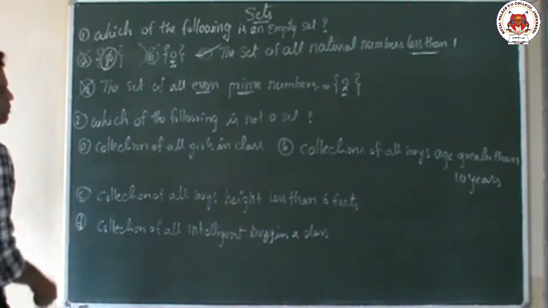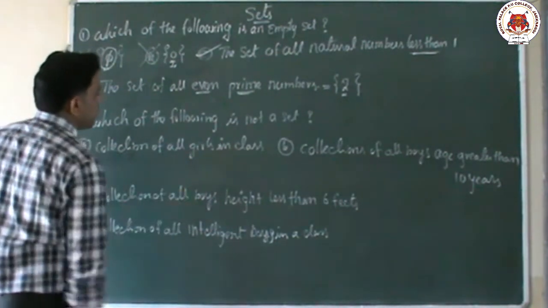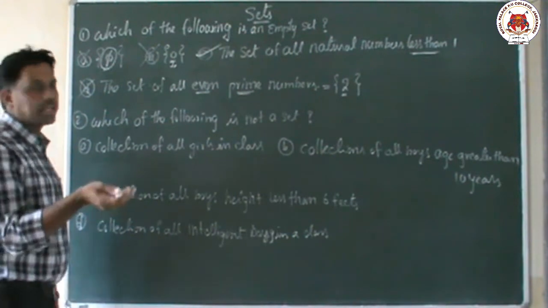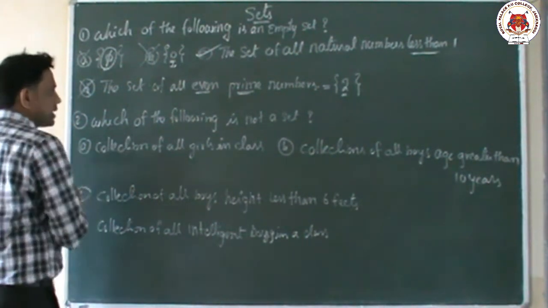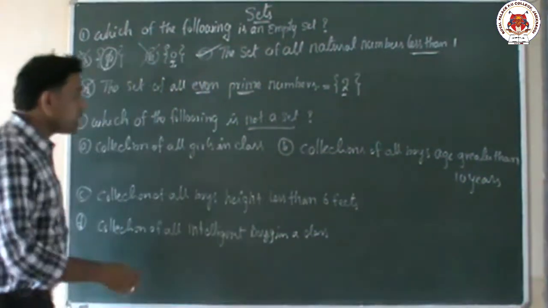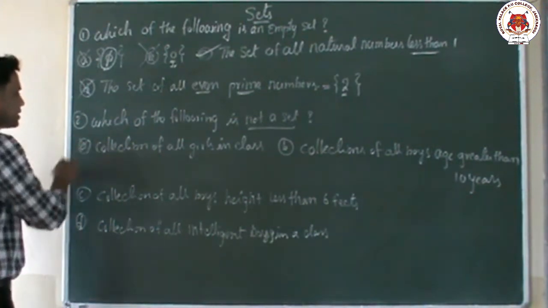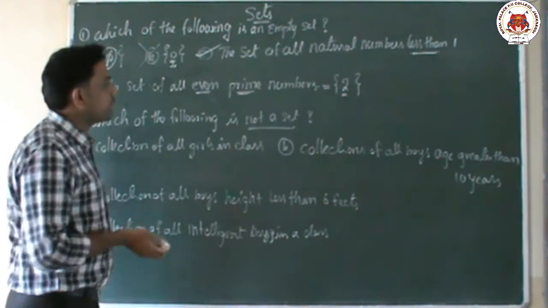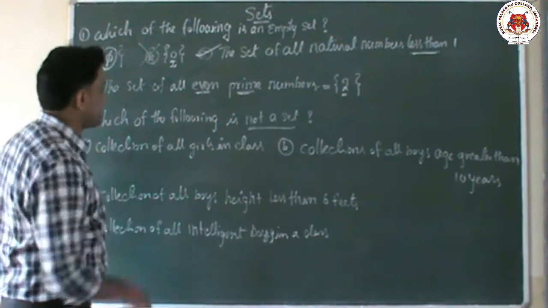The first option: collection of all girls in a class. We can define how many girls are there in a class, with their names. So this is a set, but the question asks for not a set. So collection of girls in a class is a set, and this is not the answer. He is asking for not a set, so this one is no.